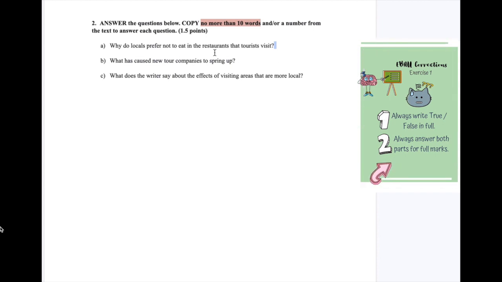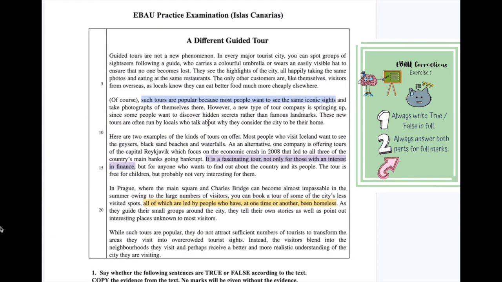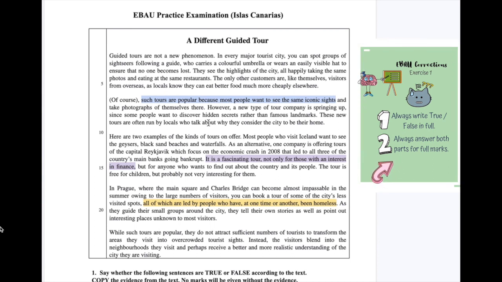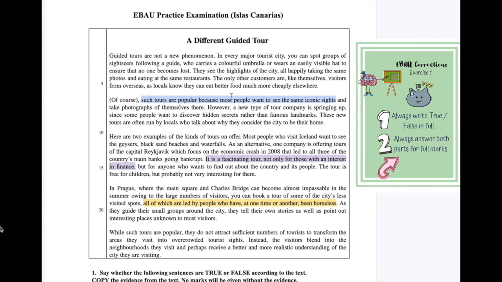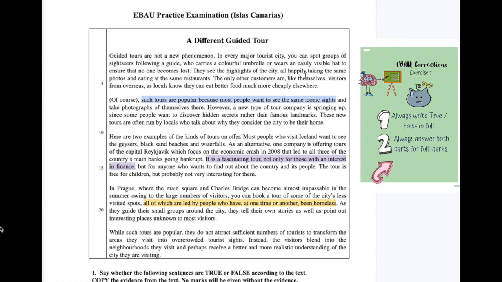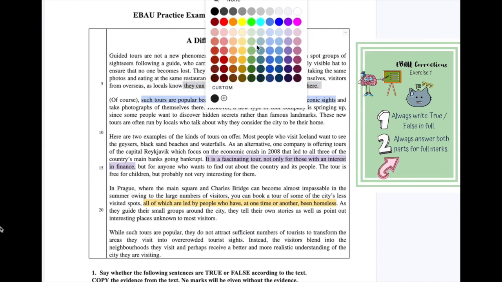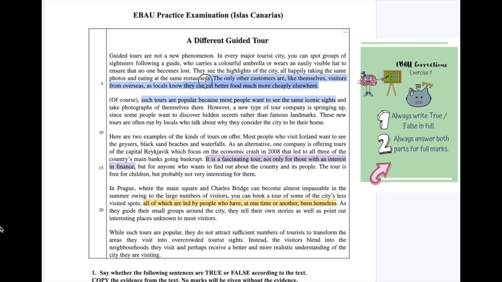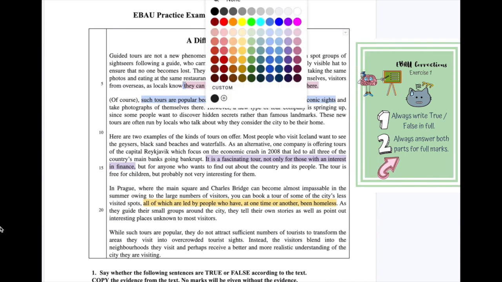So, why do locals prefer not to eat in the restaurants that tourists visit? So we're going to look back in our text and we're looking for reasons that give us this information. So here we have the information. The only other customers are, like themselves, visitors from overseas. As locals know, they can eat better food much more cheaply elsewhere. So again, we're going to highlight. I'm going to highlight different colours so it's clear for you guys. Okay, so here we go.